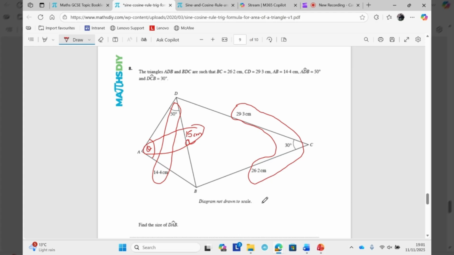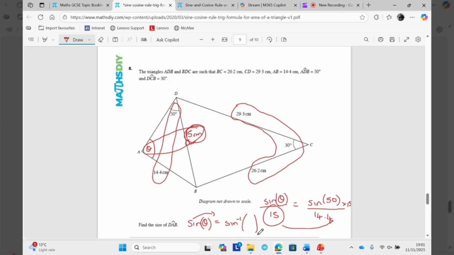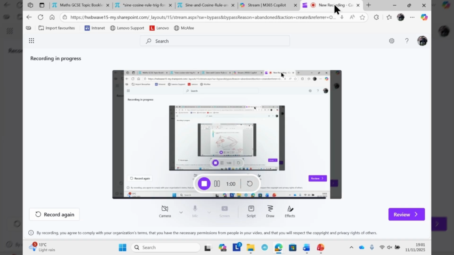So I will write sine theta, because I don't know it, over its pair, which is 15, equals, and now I put the complete pair. But this time I'm putting the angles with the sines on top, and I'm putting the sides at the bottom. The opposite of dividing by 15 is to times that by 15. However, what I will then know is sine theta. I need to take that sine across. Anytime I'm finding an angle, I should be using sine minus 1 in my answer. Now, hopefully that is good for you.